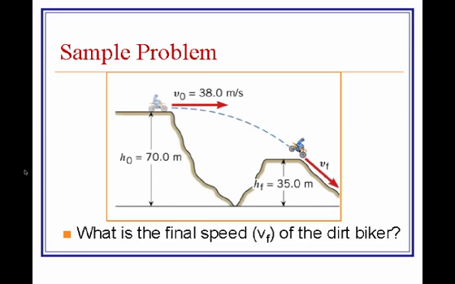Here is a dirt biker that jumps off a cliff and lands on another cliff further down. We will say that there are no non-conservative forces acting on it, or that total mechanical energy is conserved. What I would like for you to do for your sample problem tonight is to solve for the final velocity of this dirt biker. The big hint here is that you really don't need to know the mass. It's not important to be able to solve for the final speed of the dirt biker.